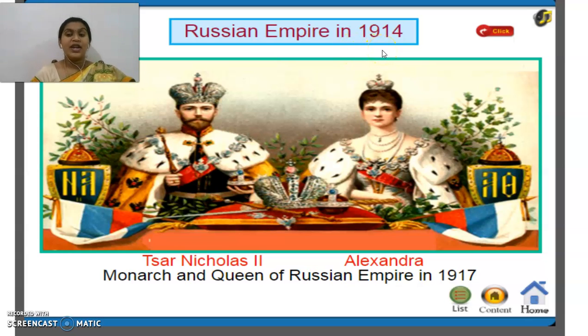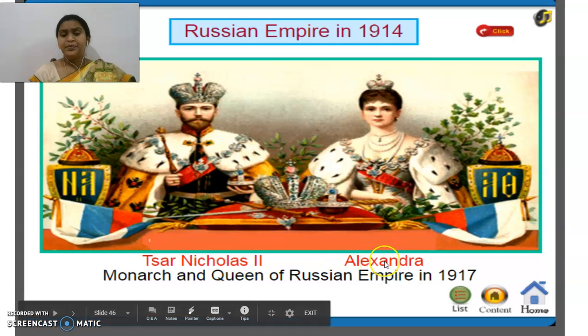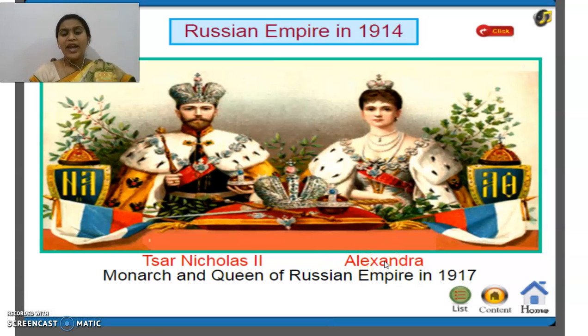How was this Russian Empire in 1914? It was a monarchy, ruled by the king called Tsar Nicholas II, and his wife Alexandra. They were the monarch and queen of the Russian Empire in 1914, 1917 also.